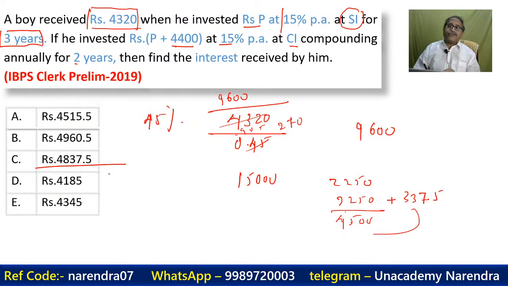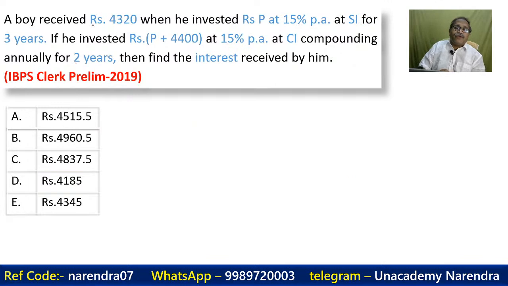Okay, I hope this question is very simple. In order to make this thing clear, this is the interest. This is 15% per annum simple interest for 2 years. It's 3 years, right?